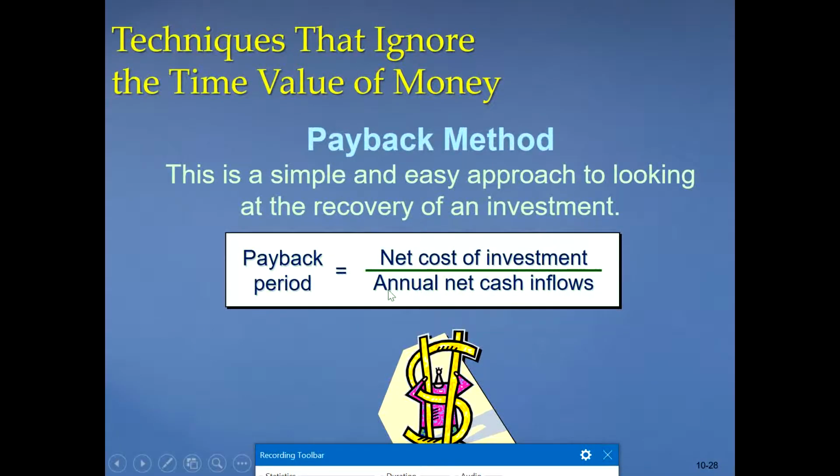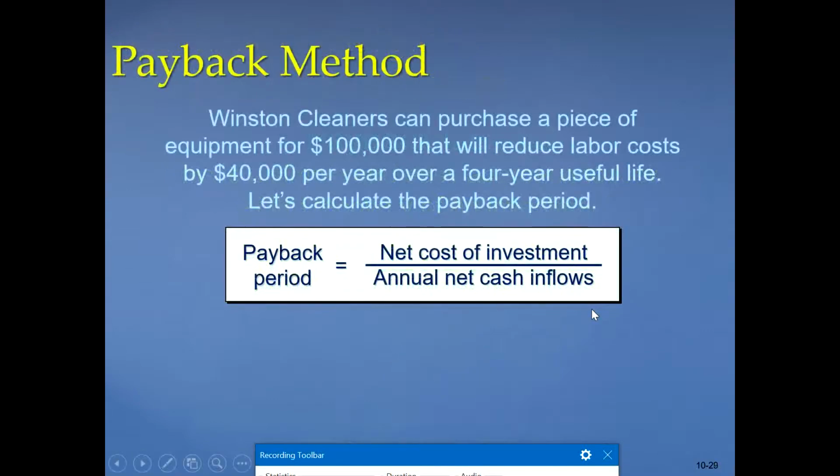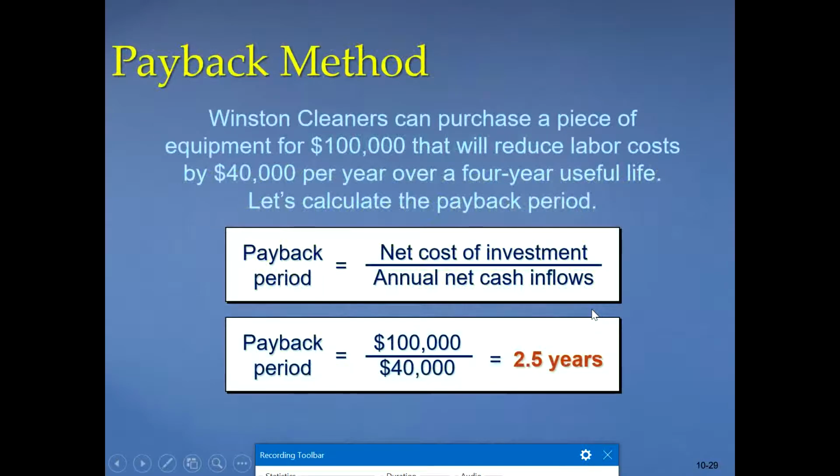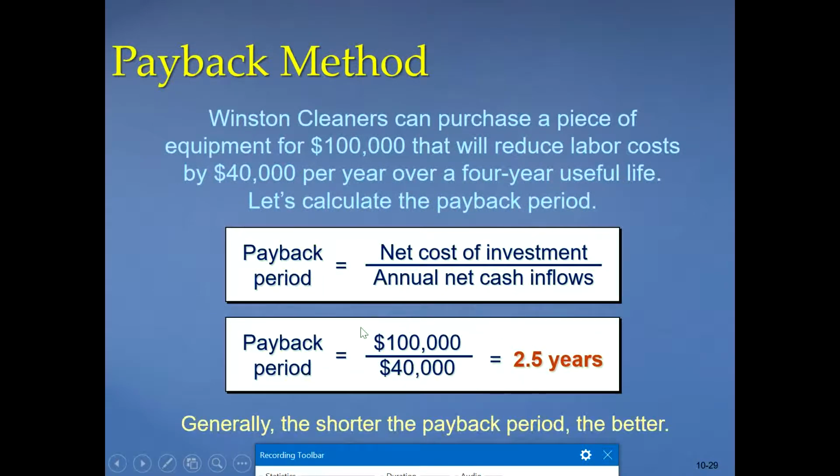Now, a very simple way to calculate the payback method. Very simple. Payback period is the net cost of investment divided by annual net cash inflows. Very simple to calculate. Now, how do we calculate? Let's say we have an initial investment of 100,000 and every year we get 40,000. This is just an example: Winston Cleaners can purchase a piece of equipment for 100,000. This is the cost.